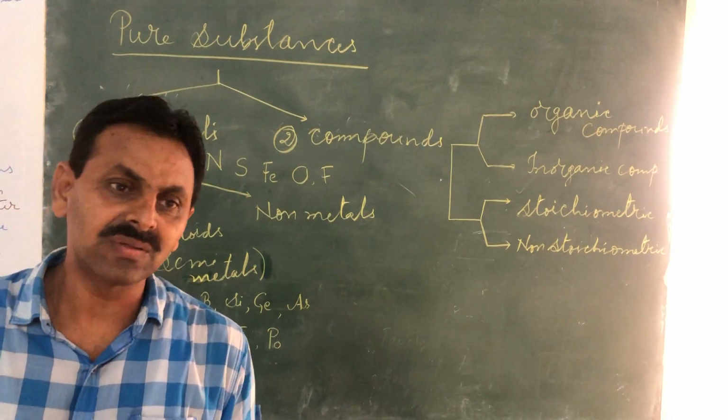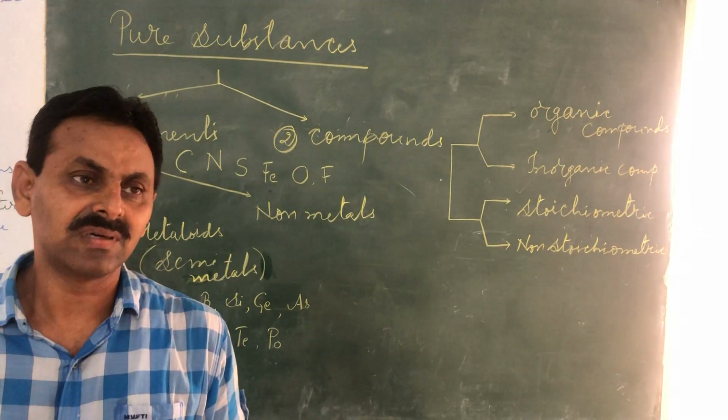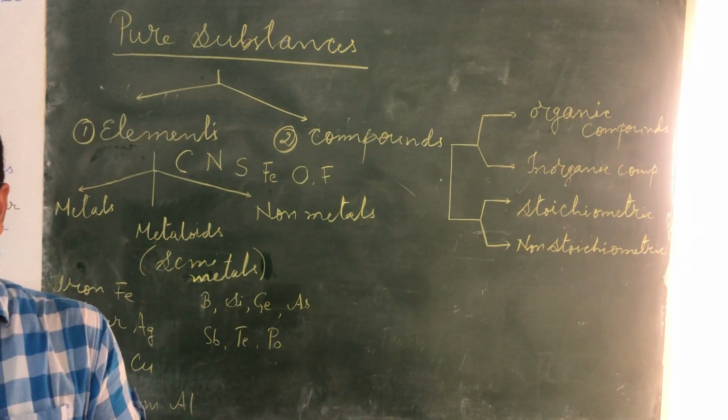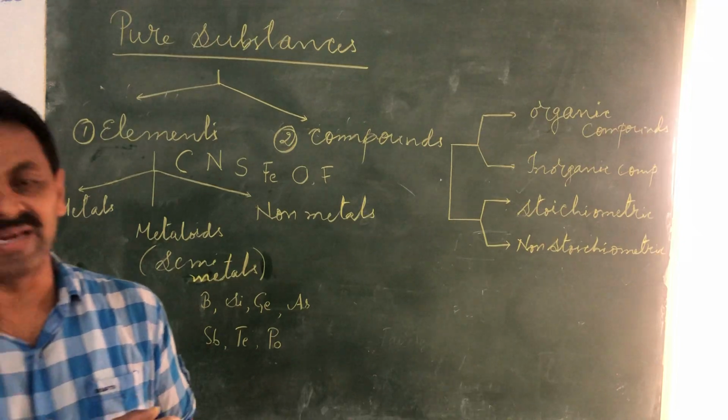Children, you learn those elements with their symbols, at least 5 elements a day.